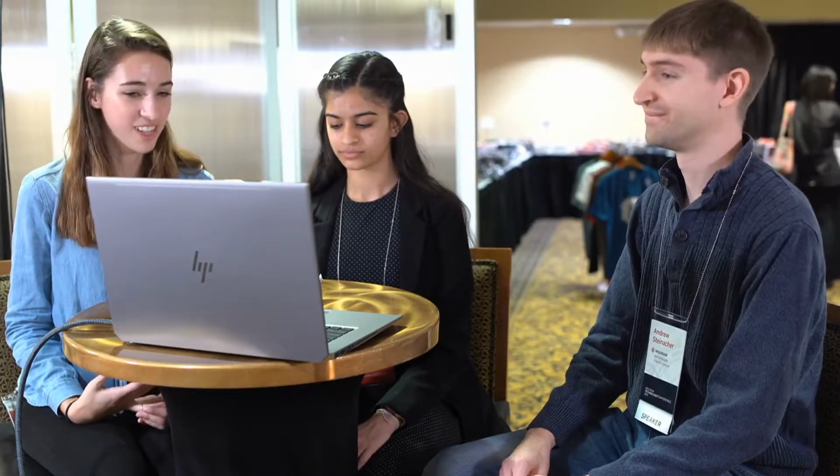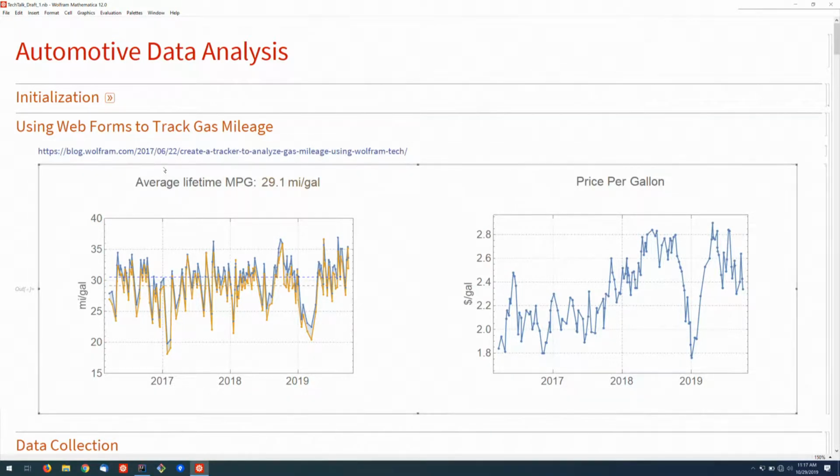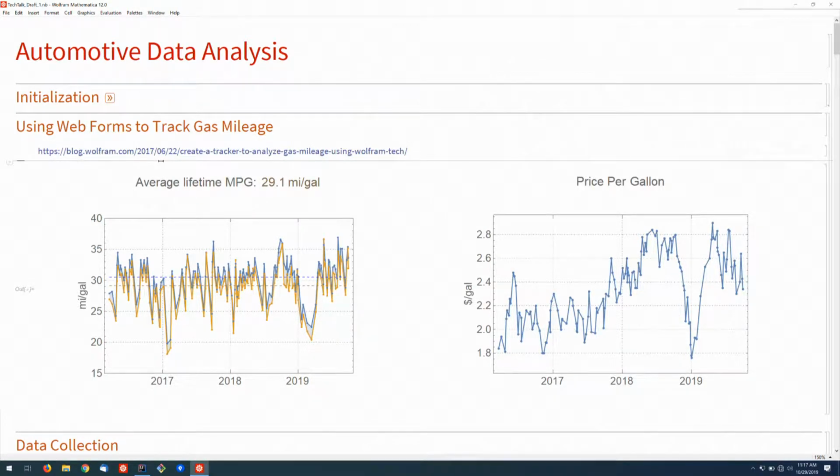That's awesome. Can we have a look at it? Yeah, absolutely. So these are just two plots right here that I've done on some of the data. As you can see here, basically this is the gas mileage. I measure both the computed and the actual gas mileage, if you want to think of it that way. The computed stuff is what my car has, so there's a little display that it thinks what the gas mileage is for the trip. I believe that's the blue line, and the actual one is the lower one, which is the orange-colored one. And so they're mostly on track. I was interested in finding out how accurate that meter was, and it turns out it's pretty accurate. Sometimes it's a little optimistic, but for the most part they agree.